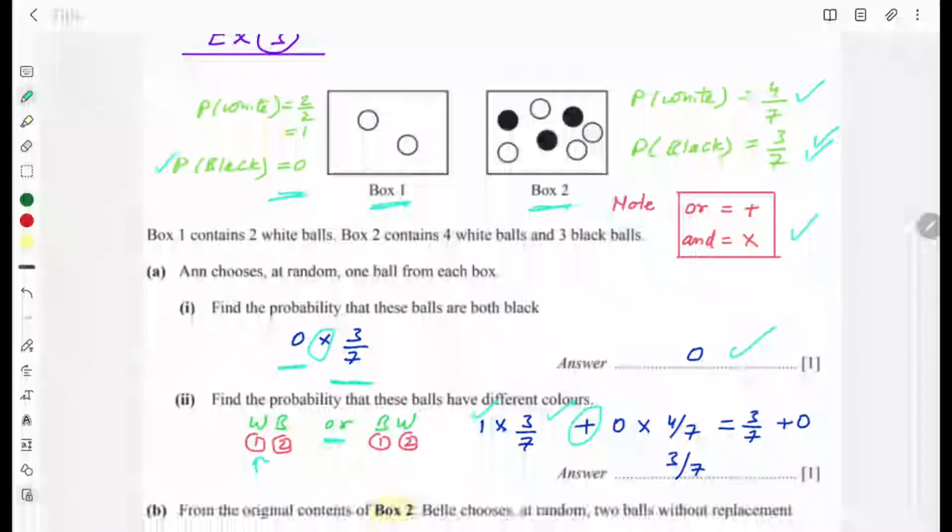The probability of getting a black ball from box 1 is 0, so I will write 0 here. The probability of getting a white ball from box 2 is 4 over 7. So 0 multiplied by anything is 0, and 1 times 3 over 7 is 3 over 7. So the final answer is 3 over 7.